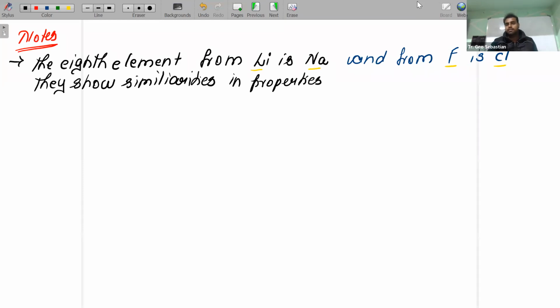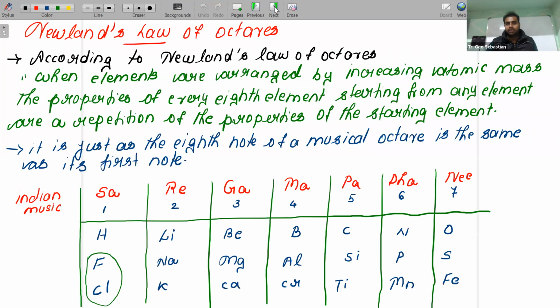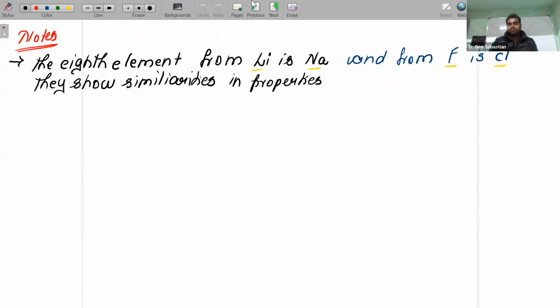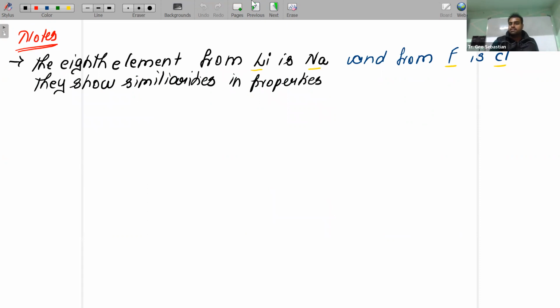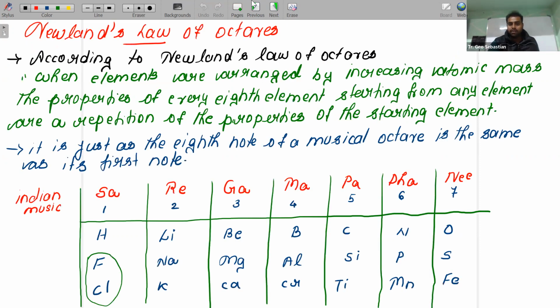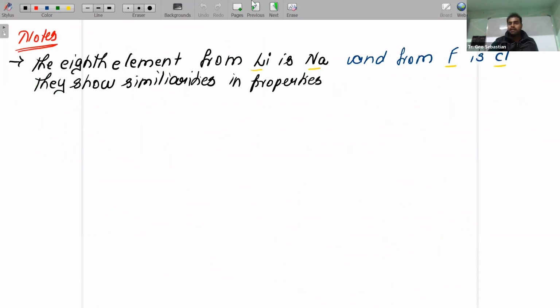Children, from this periodic table we understood there are certain similarities. According to this table, the eighth element from lithium is sodium, and they show similarity in properties. Another example, fluorine: if you start from fluorine, its eighth element is chlorine, and chlorine also shows similarity in properties. Any doubts till this? Is it okay? Fine.